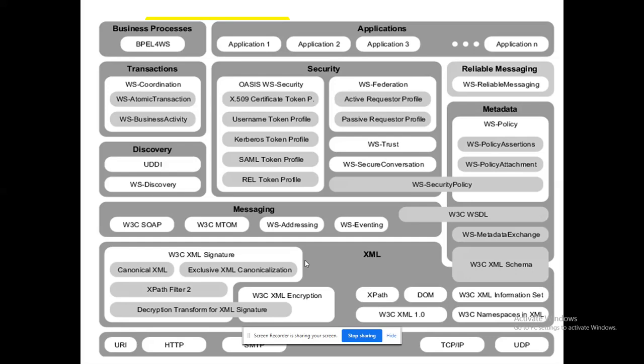Now, combining these security, metadata, messaging, and XML, the future is reliable messaging. Am I getting my communication from the proper consumer? Am I getting the advertisements from the proper service provider? That can be verified very easily. When we incorporate WSRM, WS Reliable Messaging, we get additional security for our SOAP request and response messages.